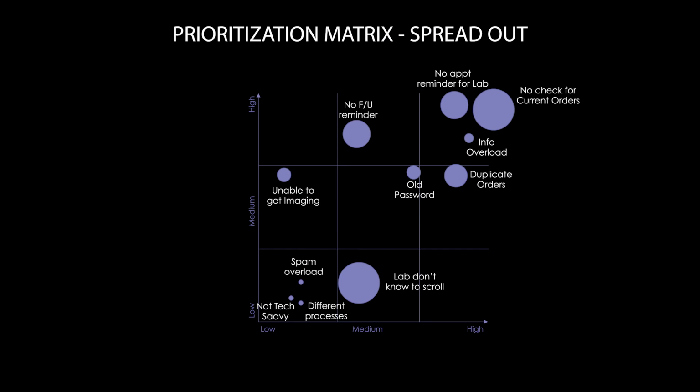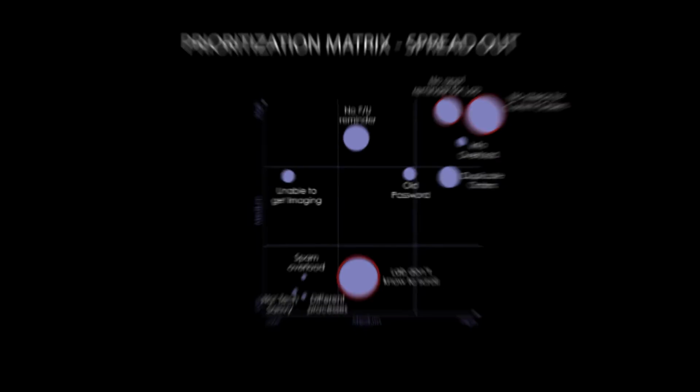Last, they identified the causes with the highest impact and frequency that are within the team's control for prioritization. In this case, not checking for current orders and no appointment reminder bubbled to the top for highest impact, frequency, and control. The team could also consider working on lab staff not knowing to scroll. It might be easy to implement since it's easily within the team's control.